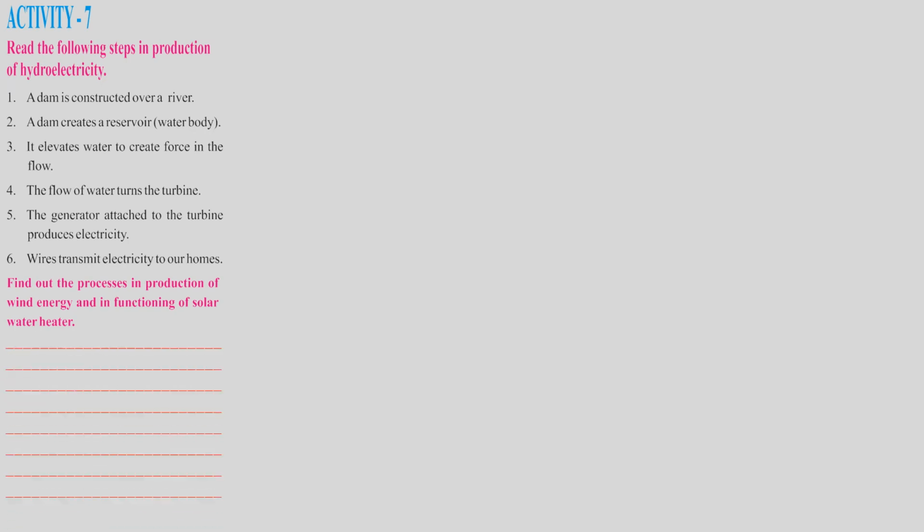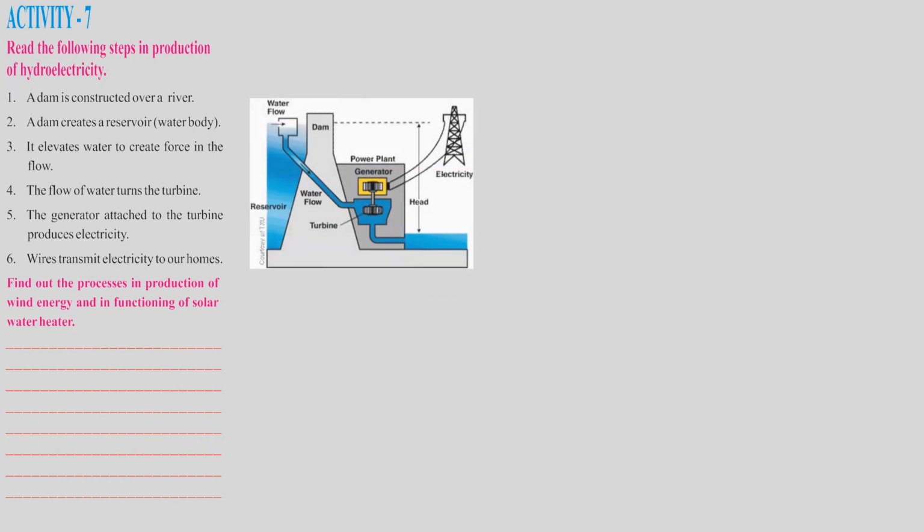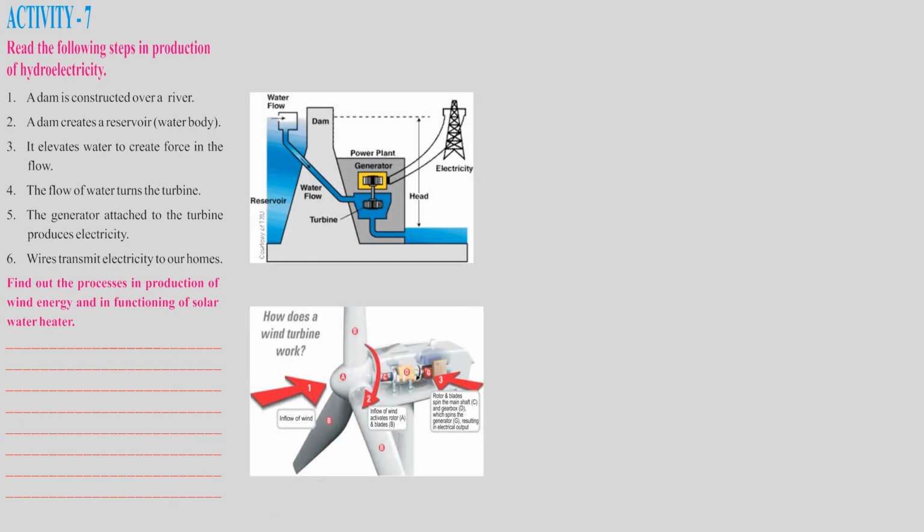Find out the process in the production of wind energy and the functioning of a solar water heater, children. Both are given here, and I have given both in the notebook workbook, children.